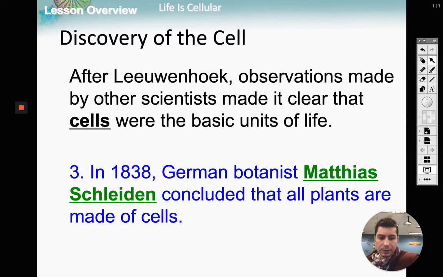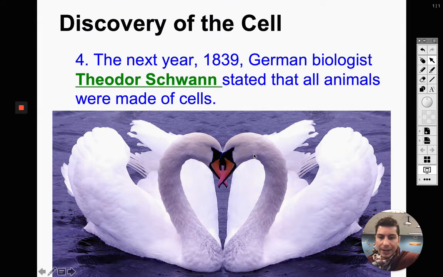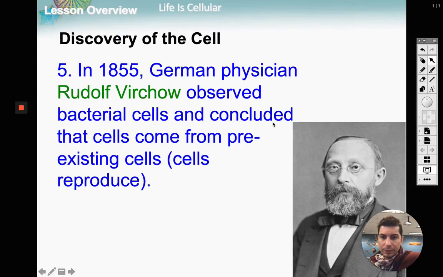Plants are made of cells. And then, after Schleiden, we had a guy named Theodor Schwann. Okay, real easy. Schwann is an animal. Schwann said that animals were made of cells. He concluded with that. Okay, so pretty easy there to remember that one.